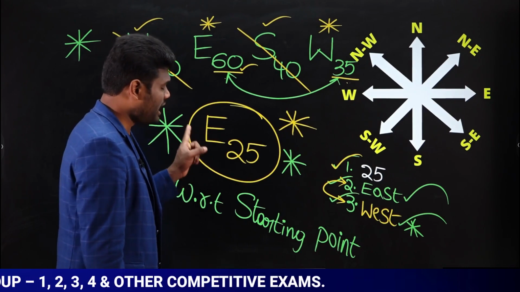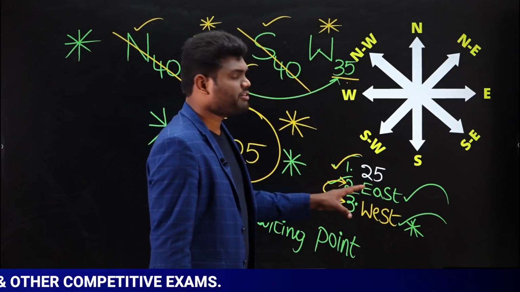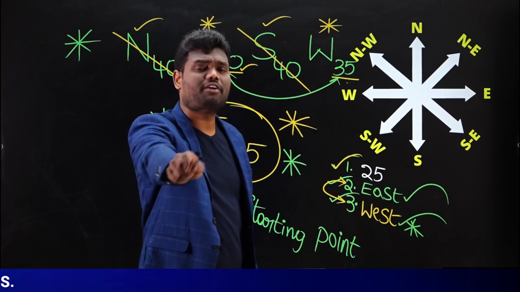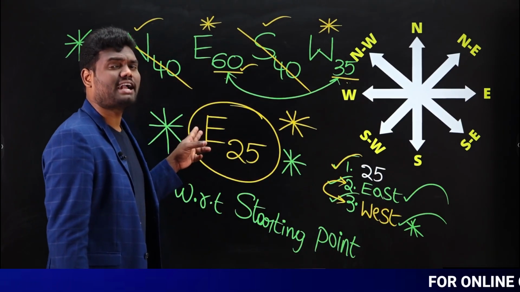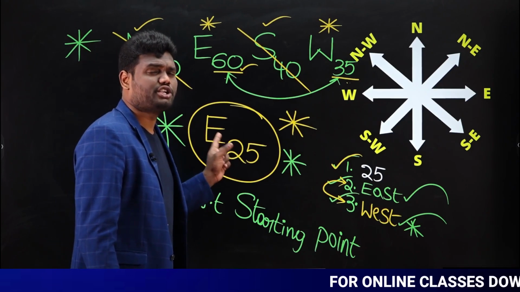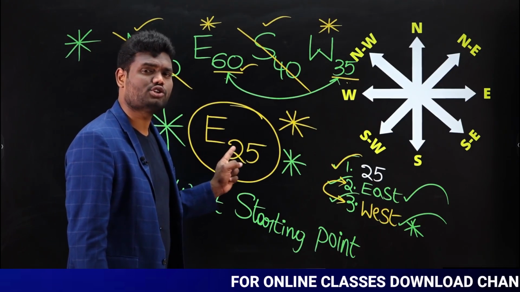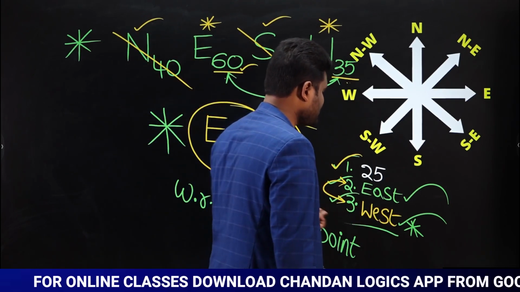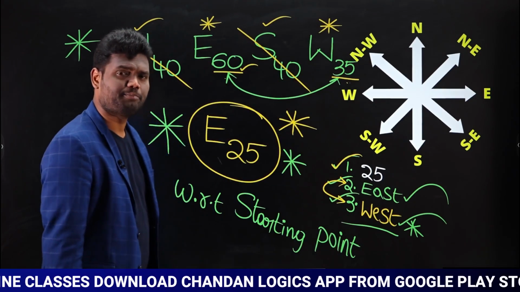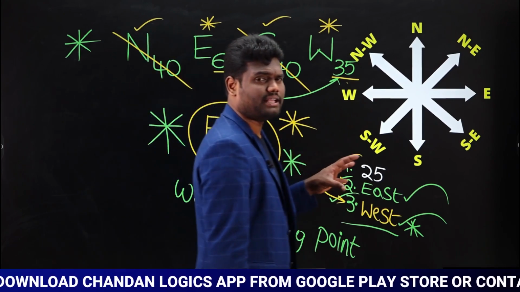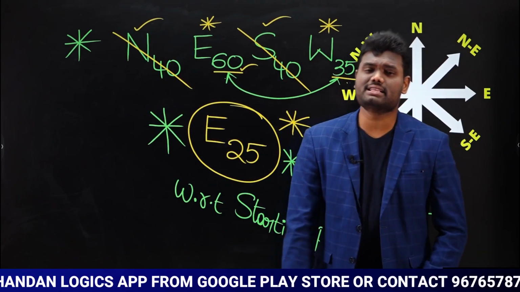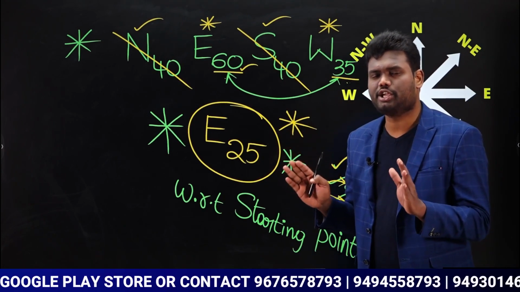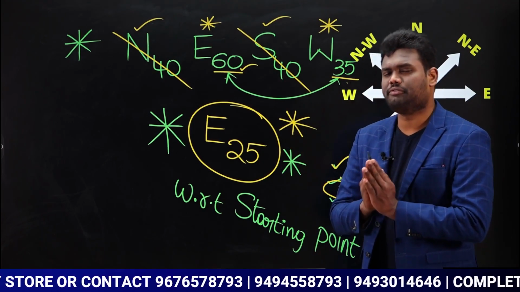Okay, and if the question is in this way, what would be the direction if it is from the ending point? Now, if this is from the starting point, ending point means it should be exactly the reverse of this. Yes or no? Exactly reverse means east, reverse is what? West. So, we can say the answer is going to be west. Is that clear? So, directly you can apply the short trick technique and you can get these answers very easily without representing any diagram. You just have to know the trick whatever we have said.